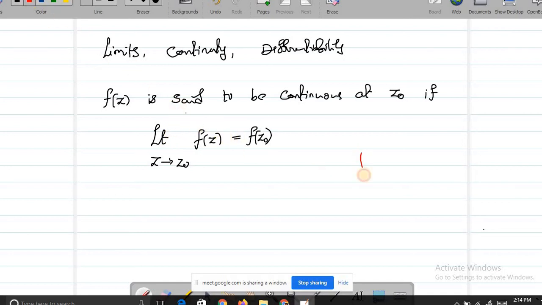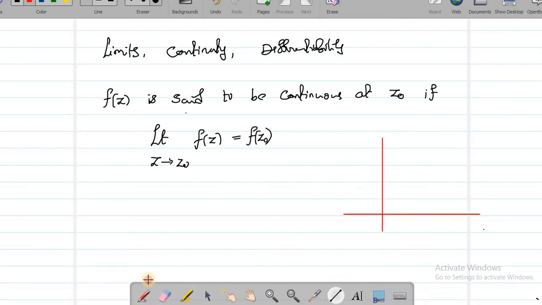It is easy to understand from single variable calculus. Let's assume you have a function like this, and let's say you have a small gap here.